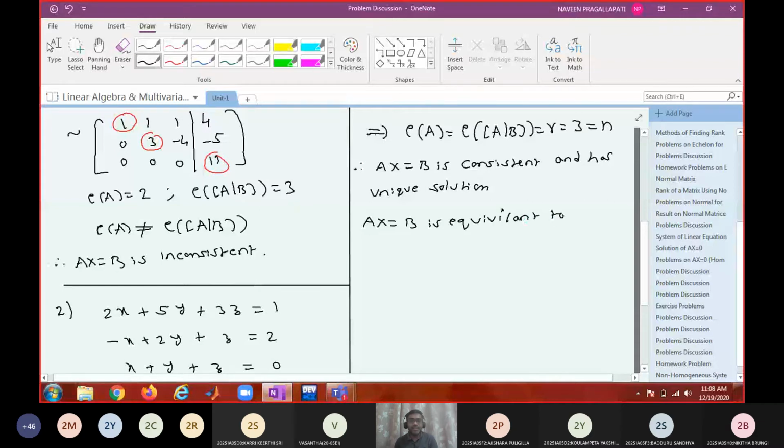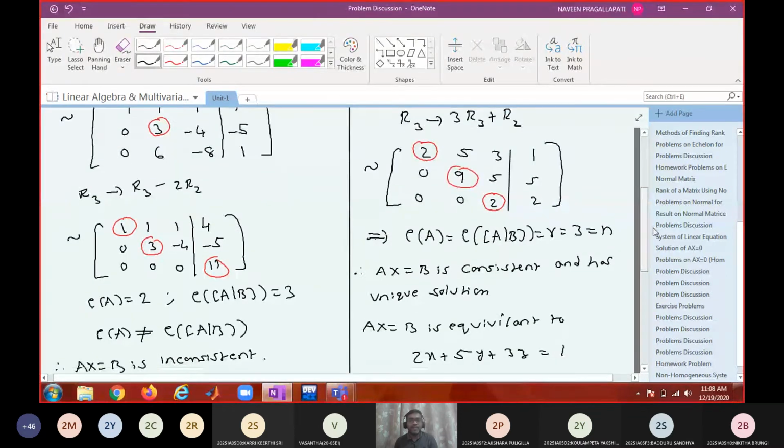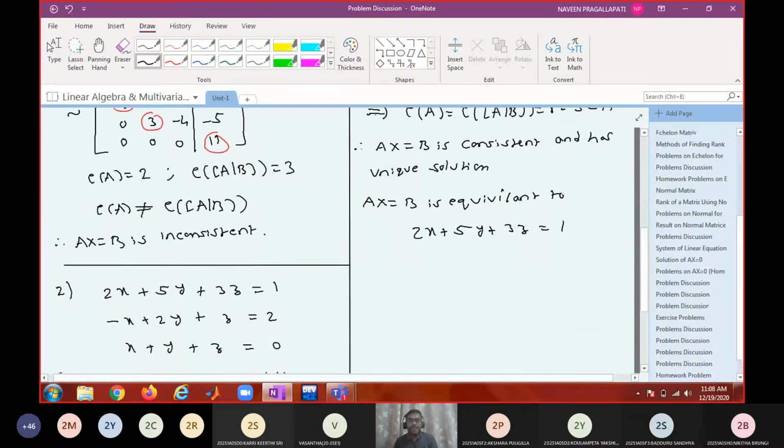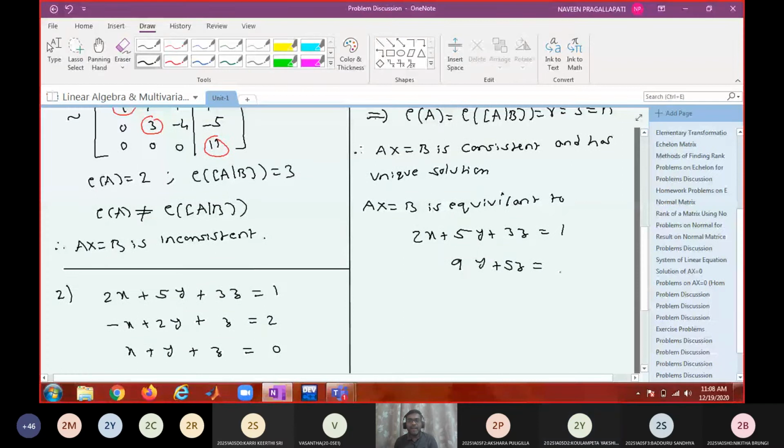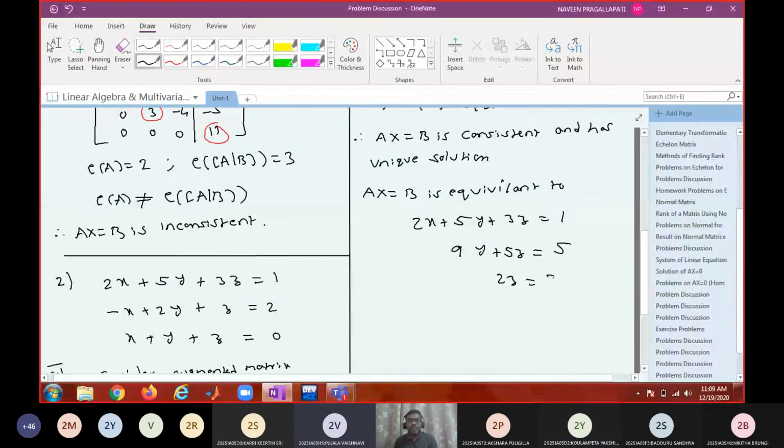what is the reduced system now? 2x plus 5y plus 3z equals 1. What is the next equation? 9y plus 5z equals 0. What is the last one? 2z equals 2. So when 2z equals 2, then what is the z value? 1. Z value is 1.